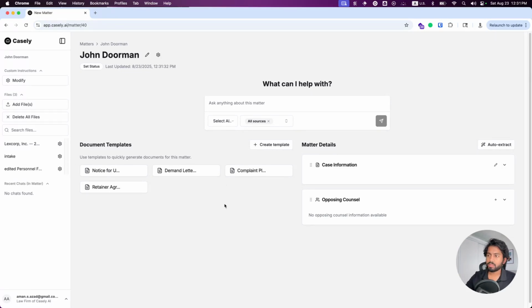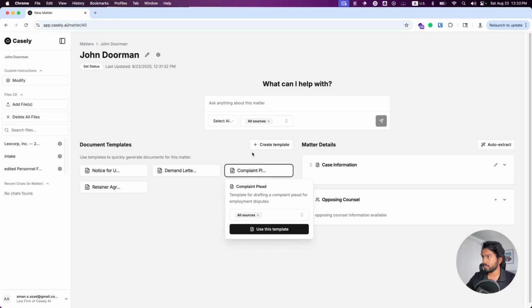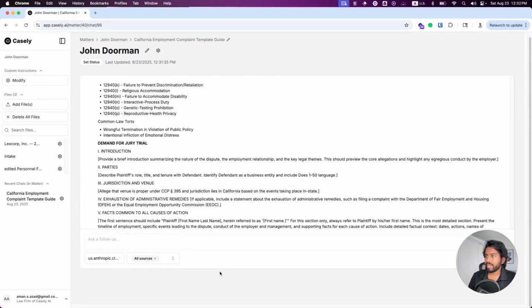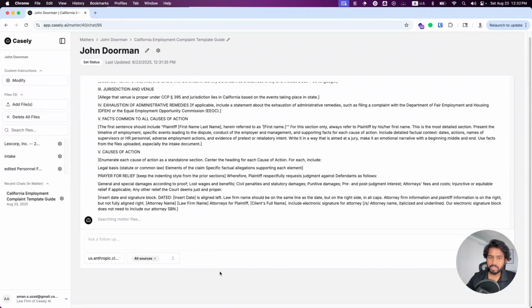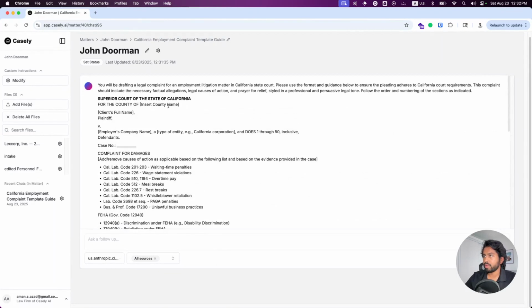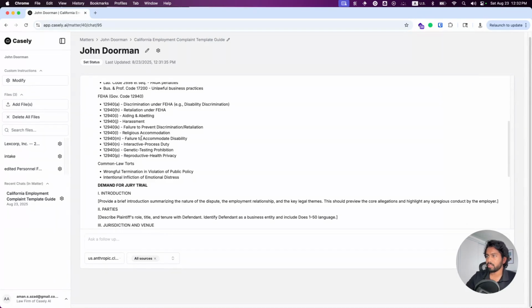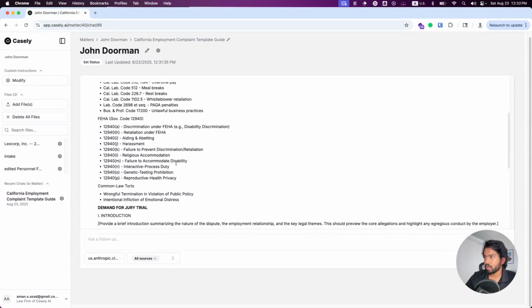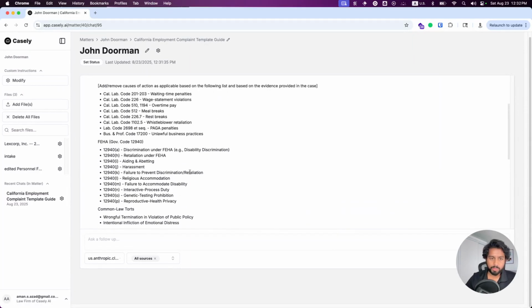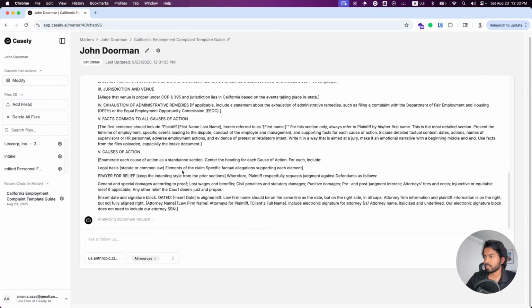I'm going to show you how you can generate a complaint pleading, fully fleshed out, multiple pages long, using our brand new document agent. If I click on complaint pleading here and click on use this template, we'll jump straight into a chat view. We're going to have a template for our complaint here with our laws already in place. This is for an employment attorney, so that's why we have these particular laws here.